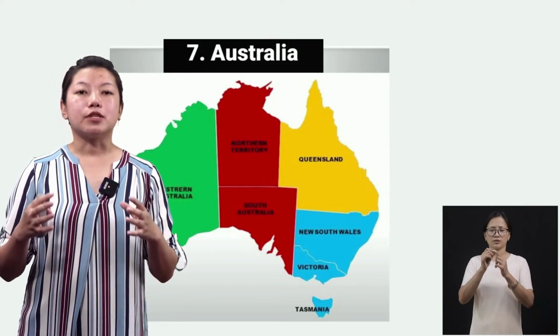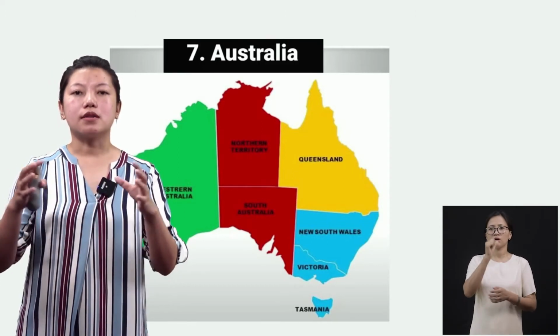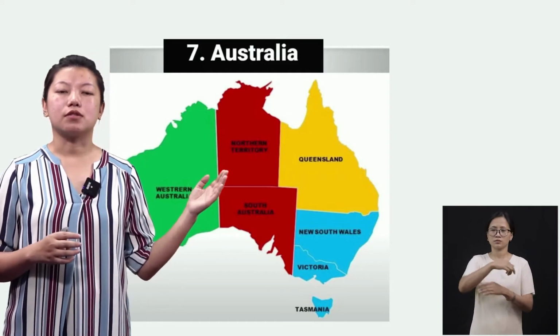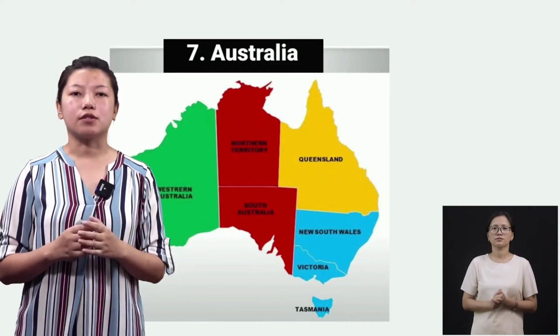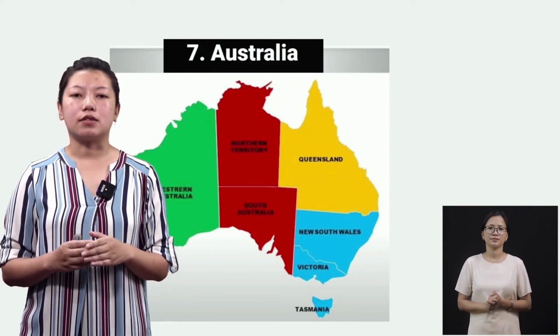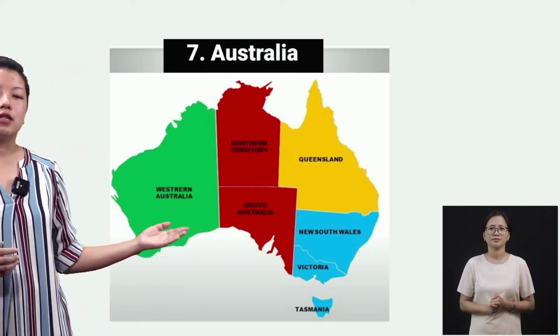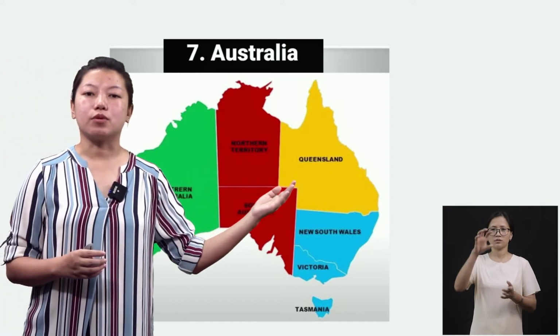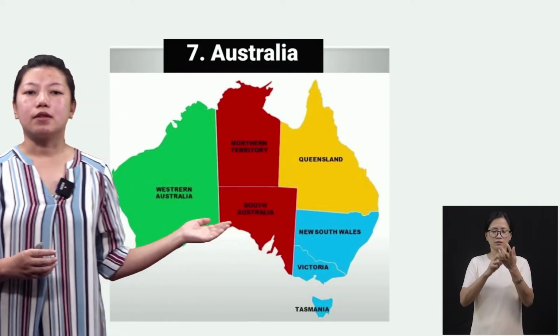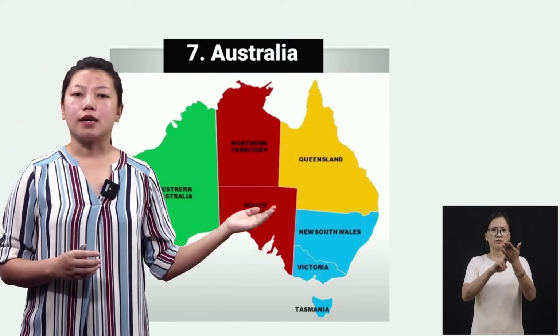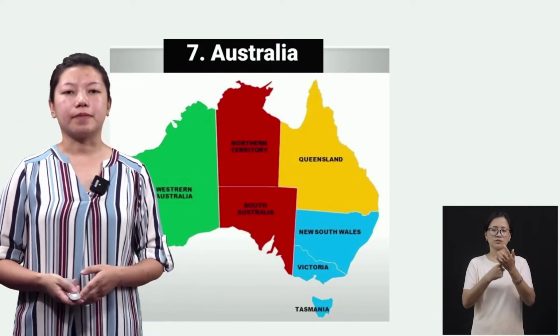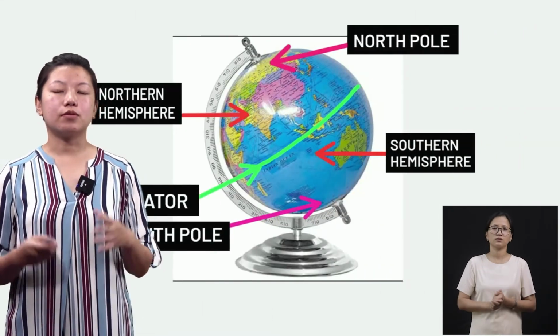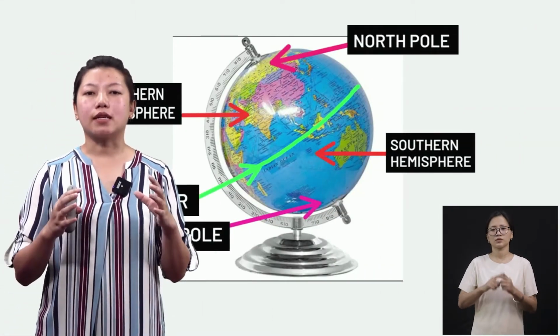The majority of the oceans are surrounding this continent. So Australia is known as the island continent, and the country is divided into Queensland, then Northern Australia and Southern Australia, and so on. So with that, we have come to the end of continents.